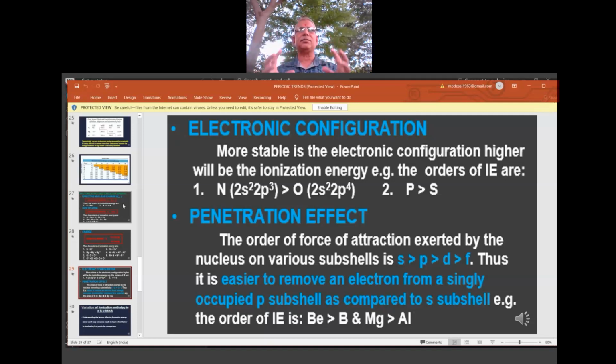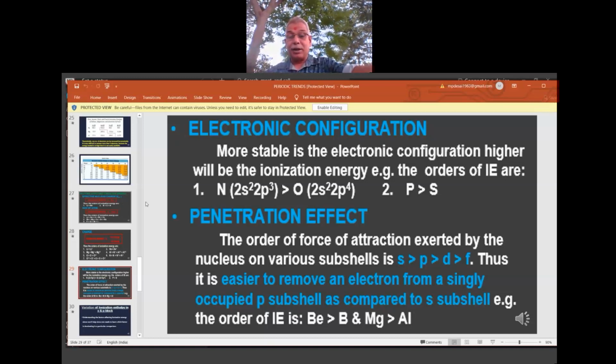So it is a chain reaction. S is the closest, then comes p because of its dumbbell shape, then d, the double dumbbell, is spread in the space, so little far away. f again has the most complicated lobes. So as we move from s to p to d to f, penetration is decreasing. That means as penetration decreases, IE also decreases. The s electron spending more time near the nucleus will have more IE due to its shape. This is general, once again I am reminding you, general.